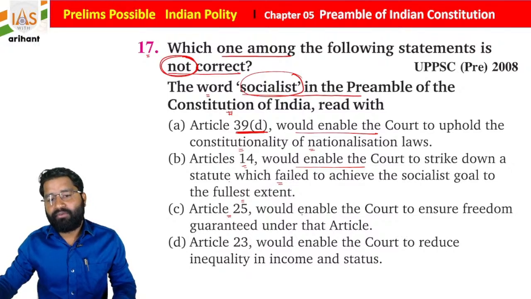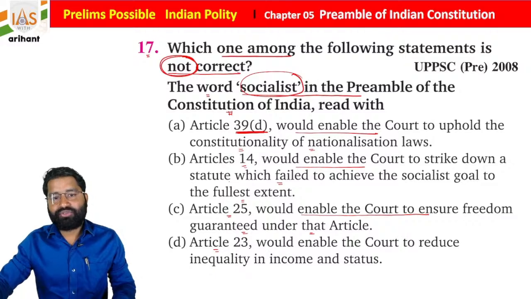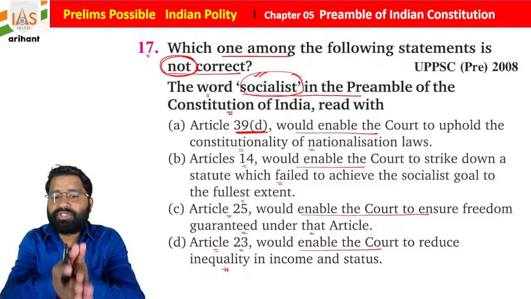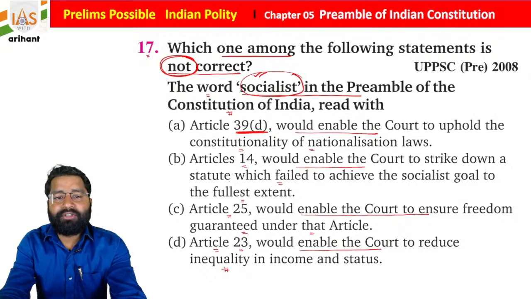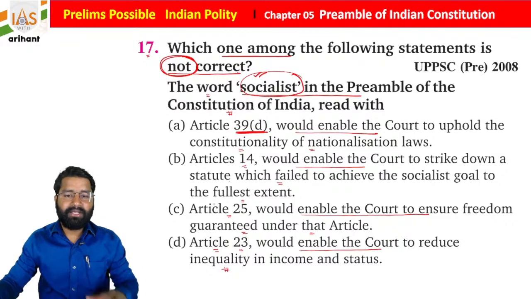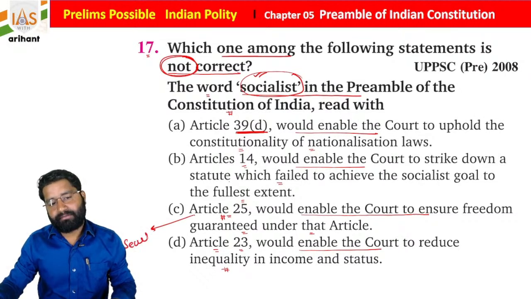Article 25 would enable the court to ensure freedom guaranteed under Article. Article 23 would enable the court to reduce the inequality of income and status. So the word socialist in the preamble of the Indian Constitution is read with which of the following? It means which is not correct; you have to choose in this format. Article 25 is for the secular. Okay. Article 25 is here, freedom of religion.